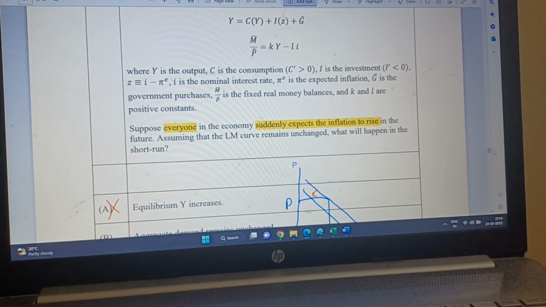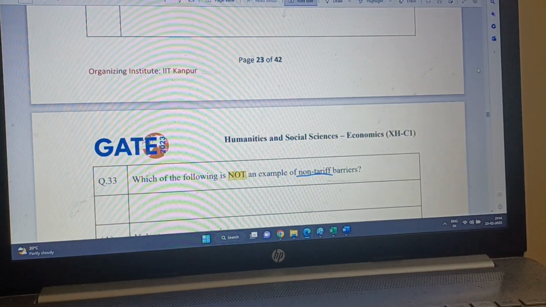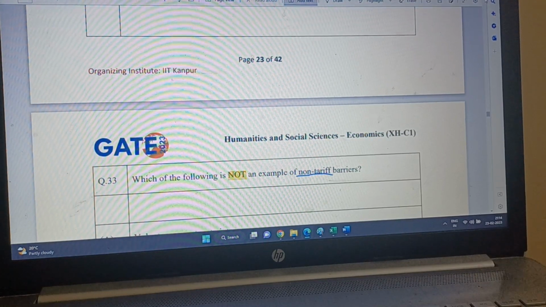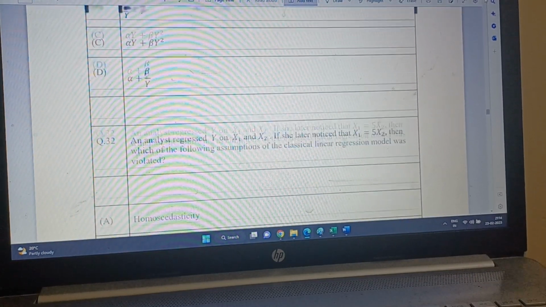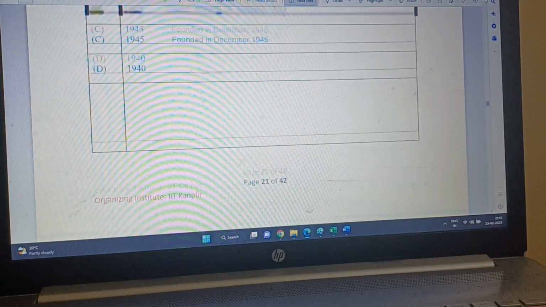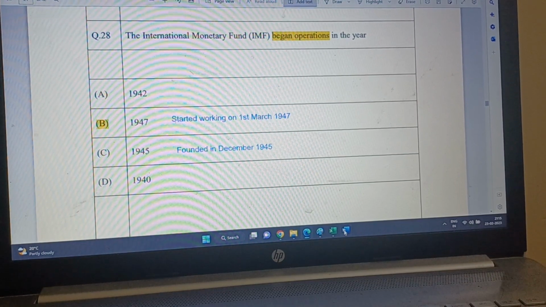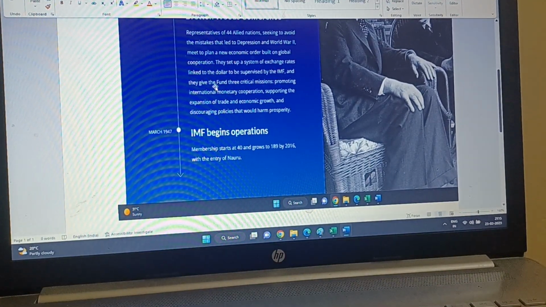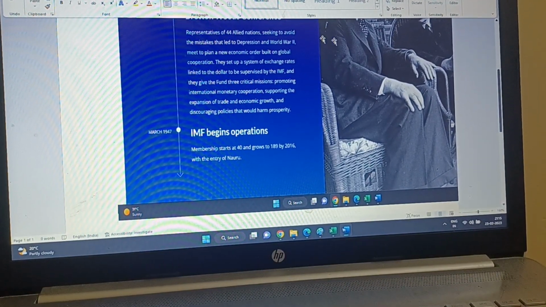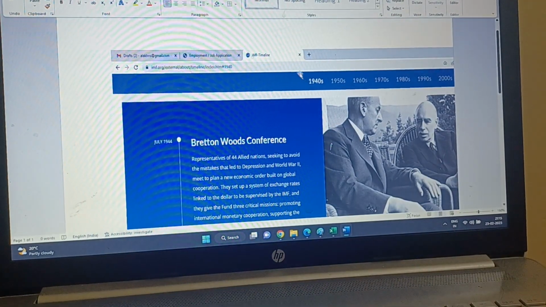Now question number 28, I don't think anybody has challenged, or at least I don't know. Nobody has contacted me for question number 28. So if you want, you can contact me and I will help you in that case. So actually B is the correct answer. I will send you this IMF website picture, and then here is the picture. It is just IMF.org. It is not there anywhere else.